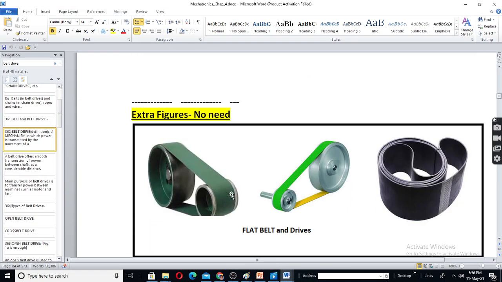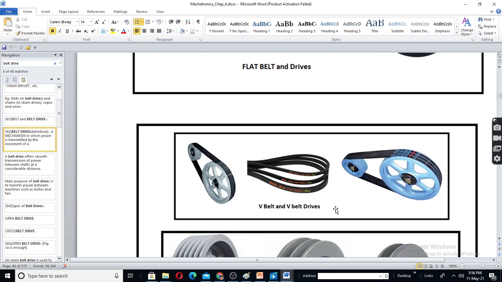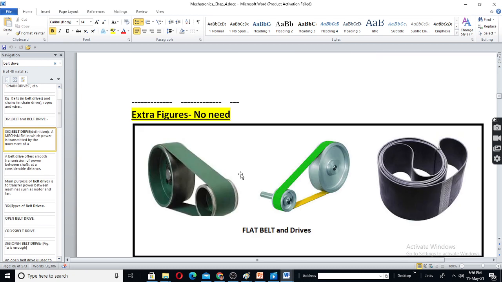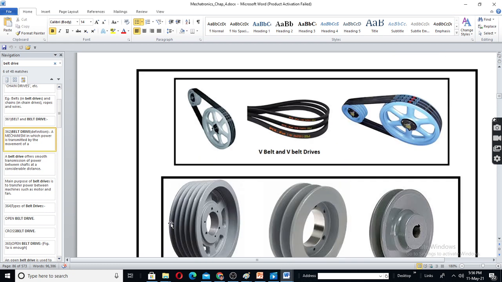See here, this is a flat belt. This is a V belt. V belt means it has a taper. It fits in the groove. Here there is no groove in the pulley. Here there is a groove in the pulley.